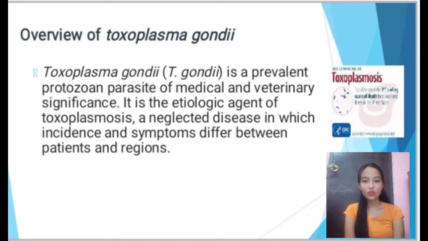This is the overview of Toxoplasma gondii. Toxoplasma gondii, or T. gondii, is a significant protozoan parasite of medical and veterinary significance. It is the etiologic agent of toxoplasmosis, a neglected disease in which incidence and symptoms differ between patients and regions.